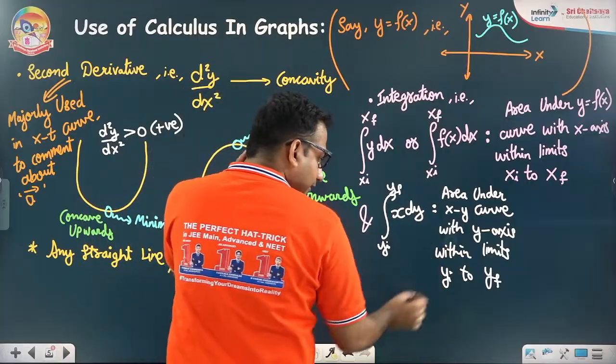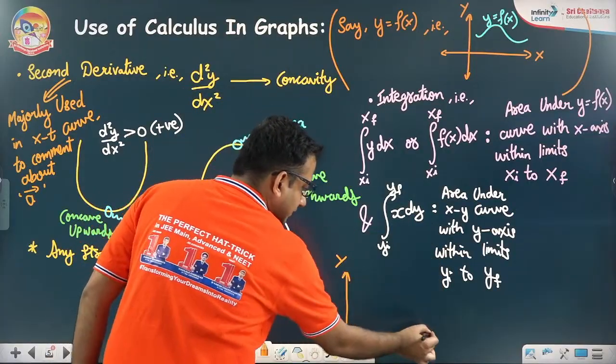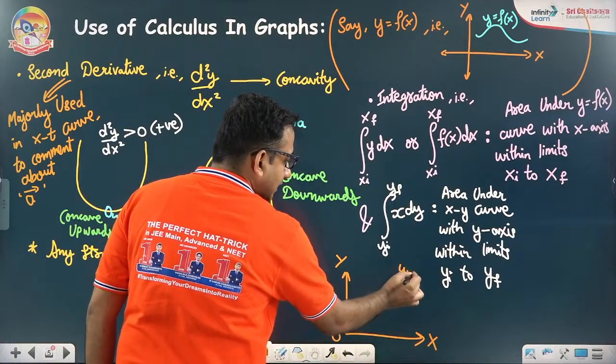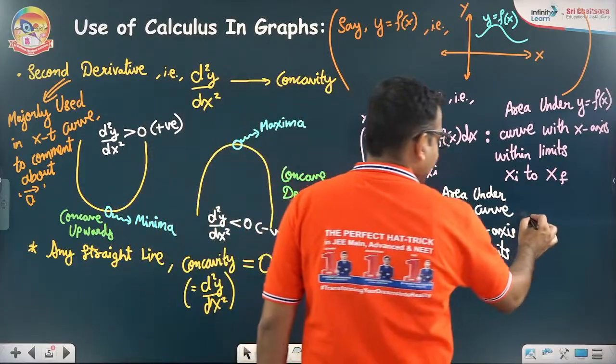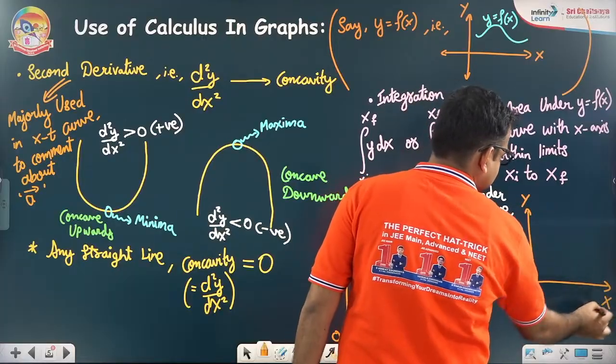So I'm going to take one graph here. This is y-axis, x-axis, origin, and this is y as a function of x. Okay, and here y-axis, x-axis, origin.